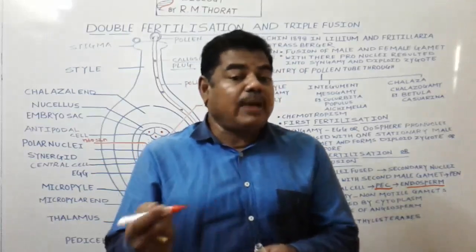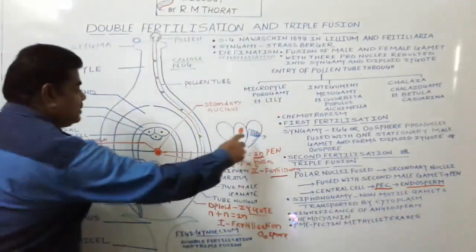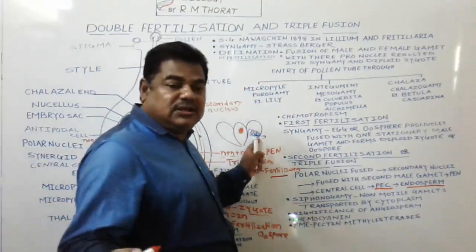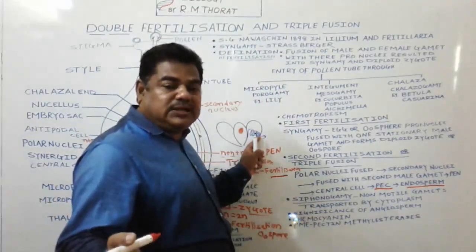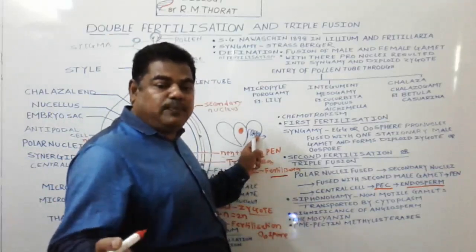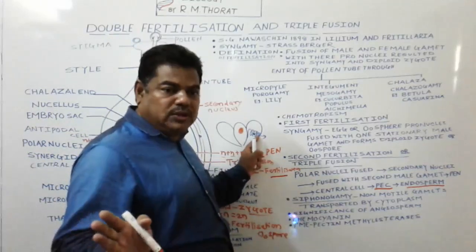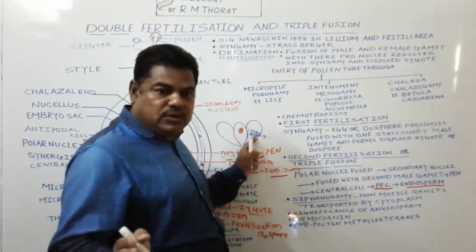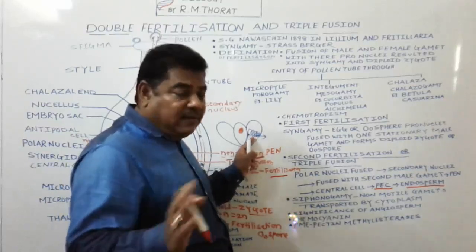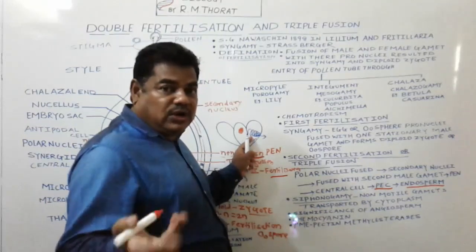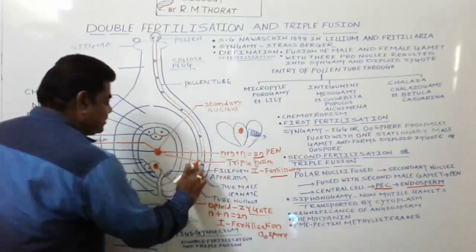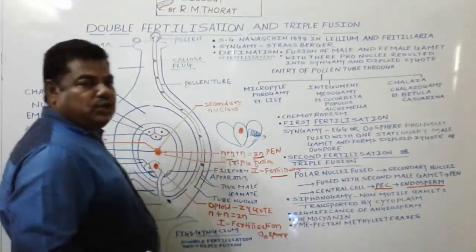What is the function of the filiform apparatus? Is it to recognize the suitable pollen at the stigma? No. Is it to stimulate division of the generative cell? No. Is it to produce nectar? No. Then what is the answer? It guides the entry of the pollen tube. This is a filiform apparatus.